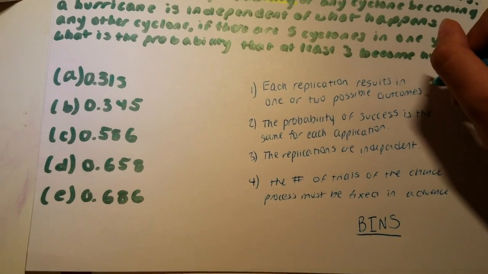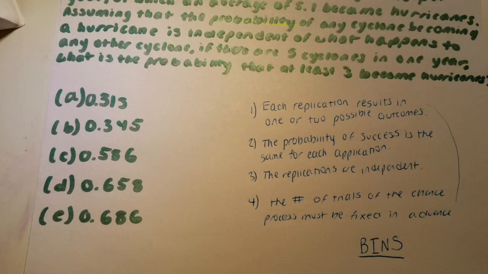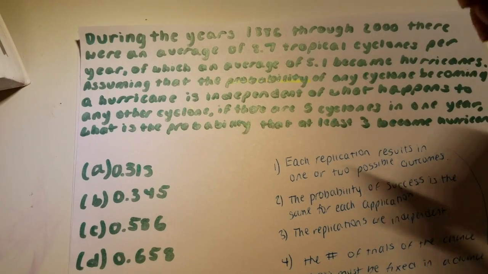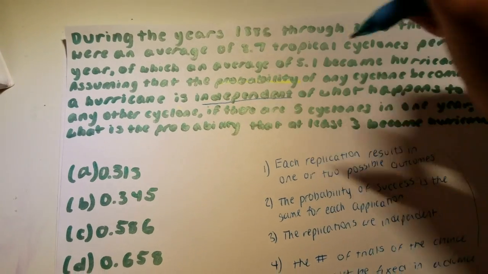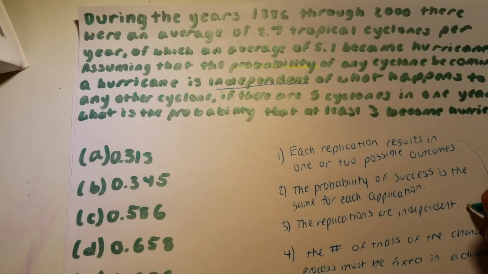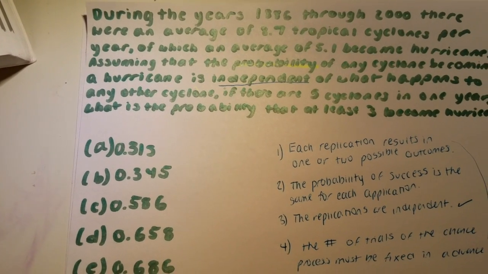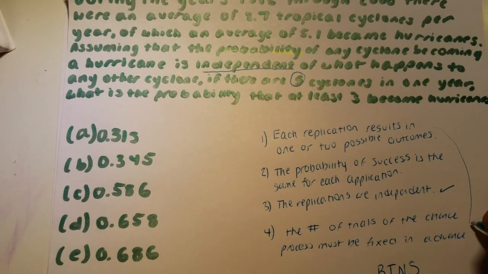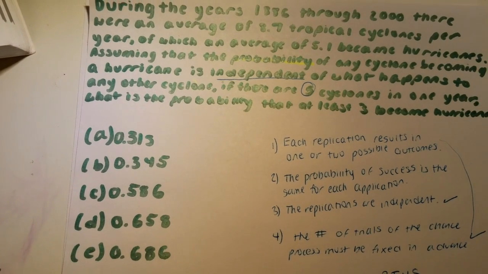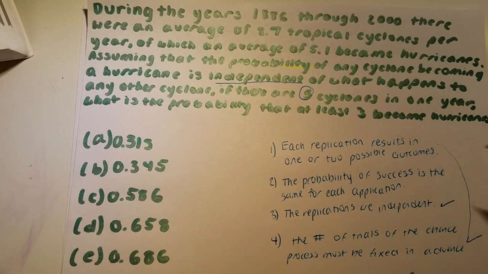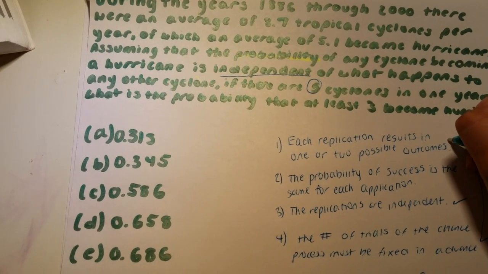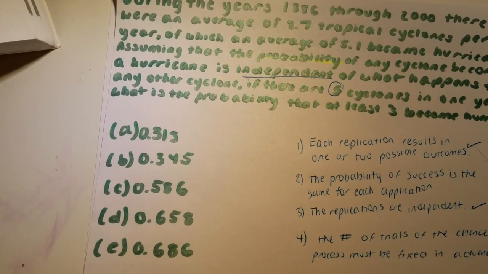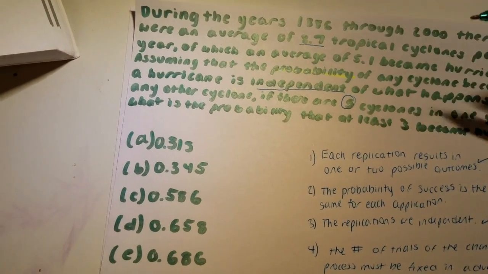And how you know that all 4 of these are assumed, you can look in the problem. It says that each hurricane is independent of each other, which knocks out this. And the number of trials is fixed because they give you 5 cyclones. And then a success or failure is whether or not it becomes a hurricane or does not become a hurricane. And the probability of success will be the same for each, given that they give you the averages here.